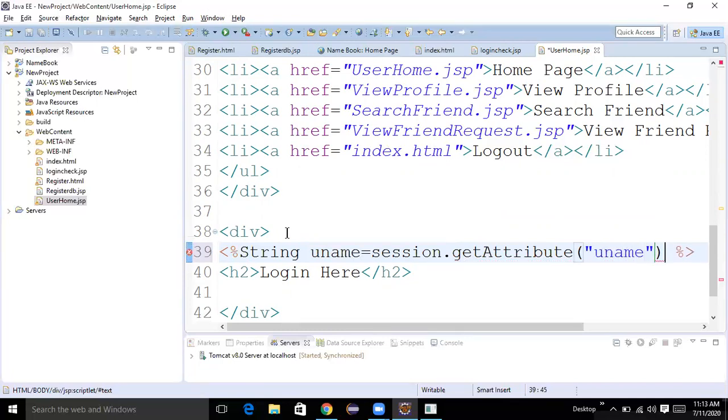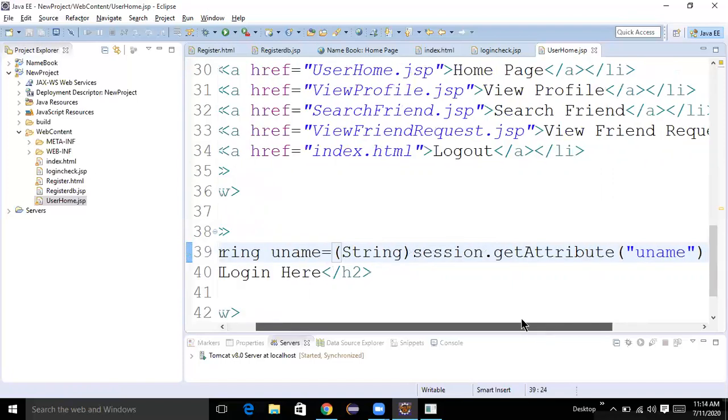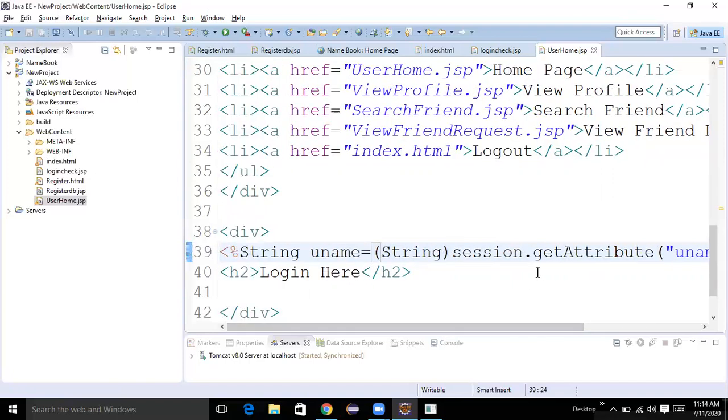When you set the attribute, we need to get the attribute. And since it is an attribute, how do we know whether it is an integer or something else? For converting any data into string, we just need to add a string cast or add .toString. Then only it can convert into string.